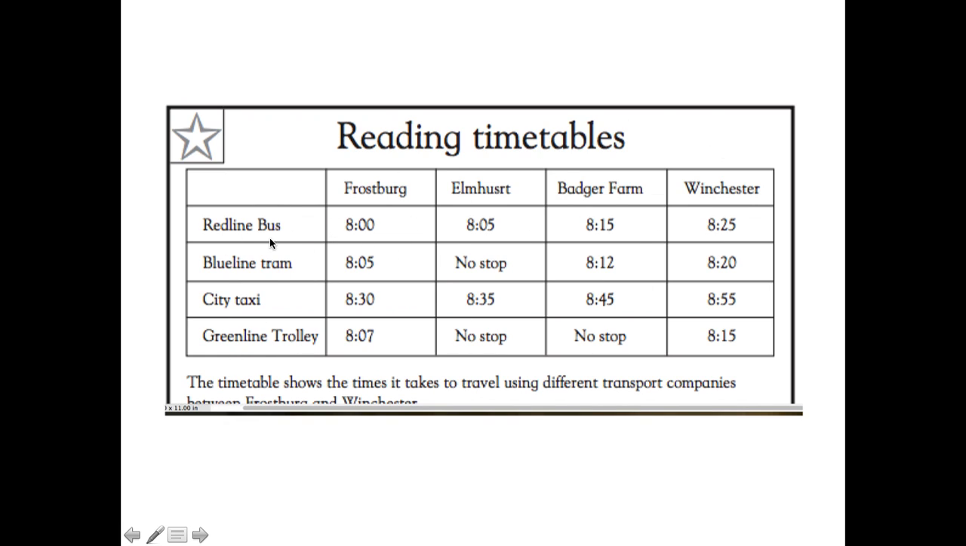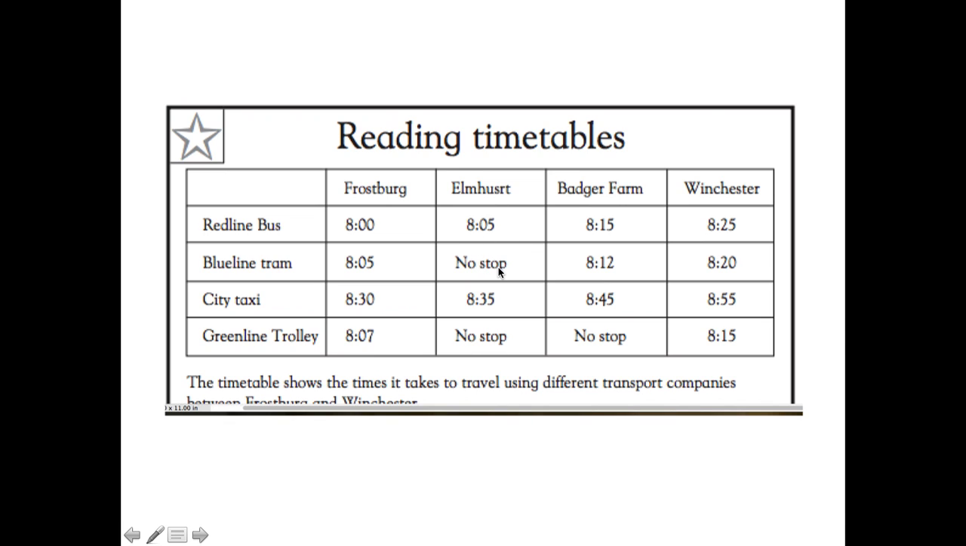Okay, so here we have our companies that will be traveling. Here's the times that they'll be arriving, and here are the cities where they will arrive. So for example, the Red Line bus will arrive in Frostburg at 8 o'clock. It'll arrive in Elmhurst at 8:05. Okay, so we also know that there's some places that some of these don't actually even visit. So for example, the Blue Line tram doesn't even stop in Elmhurst.